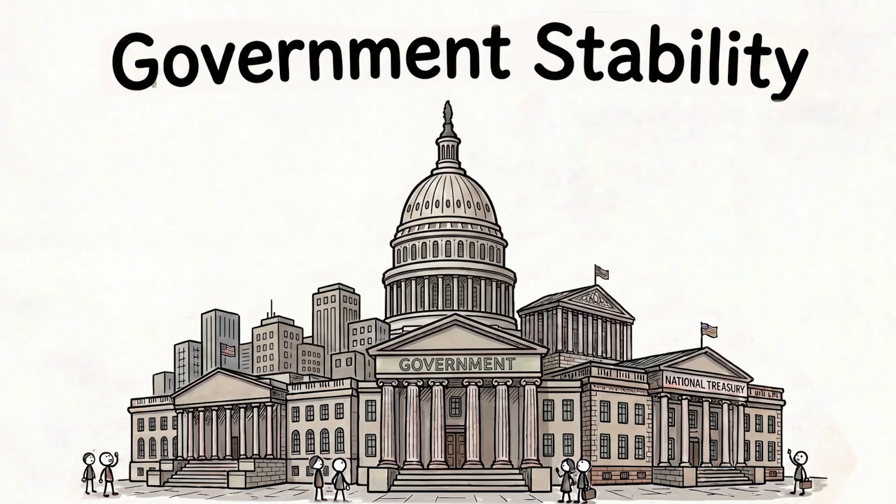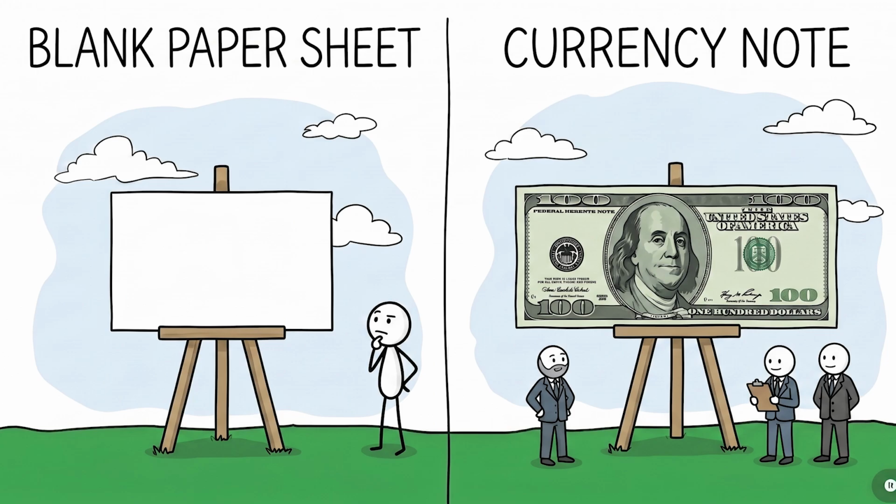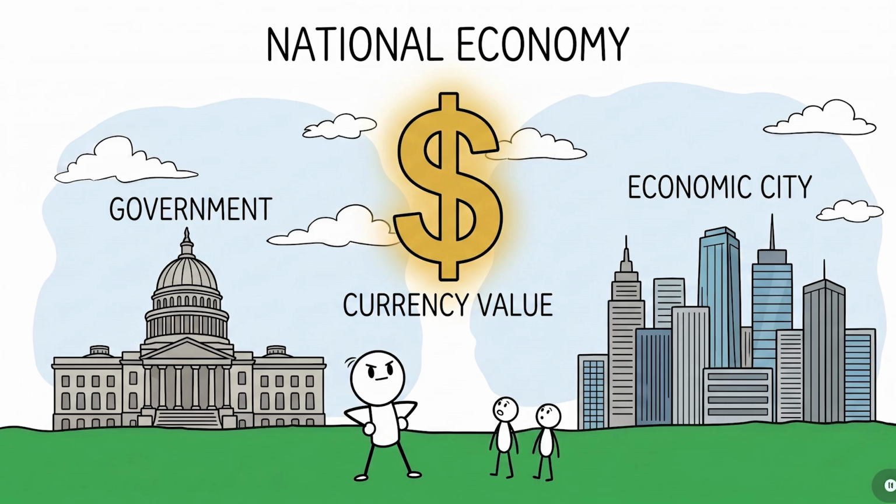Reason number 5. Government stability. Money is based largely on trust. A modern currency isn't valuable because it's made from special paper. It's valuable because people believe others will accept it tomorrow. That belief depends heavily on confidence in the government and economy.